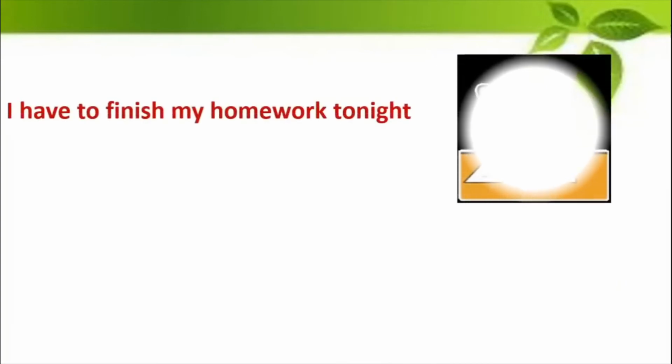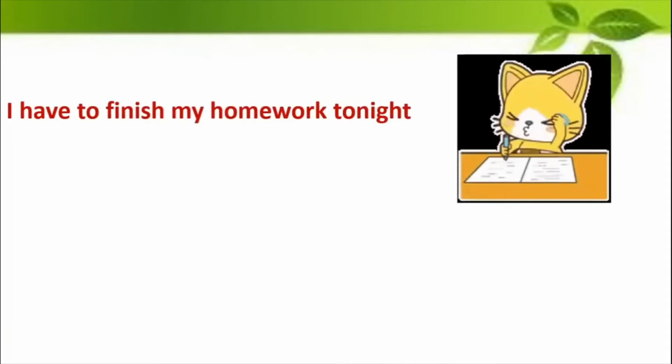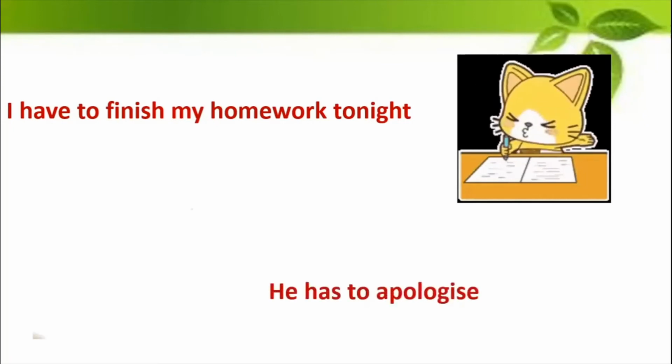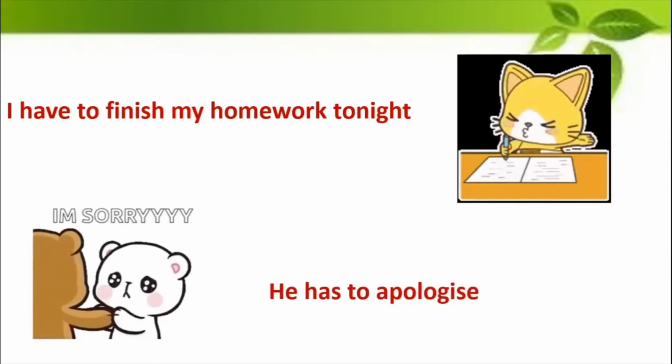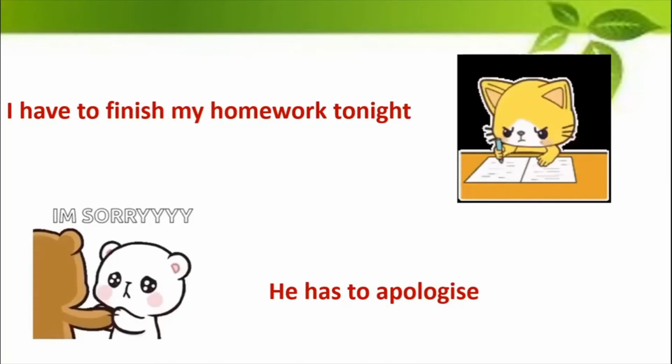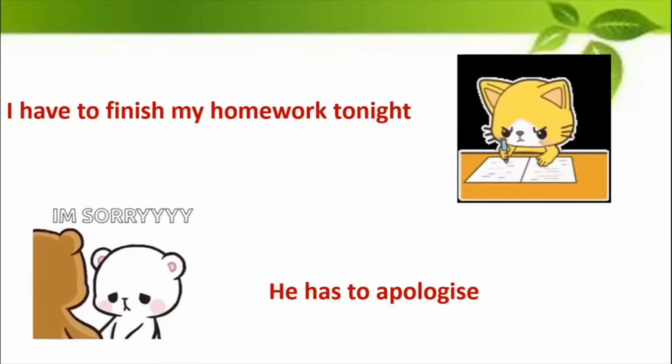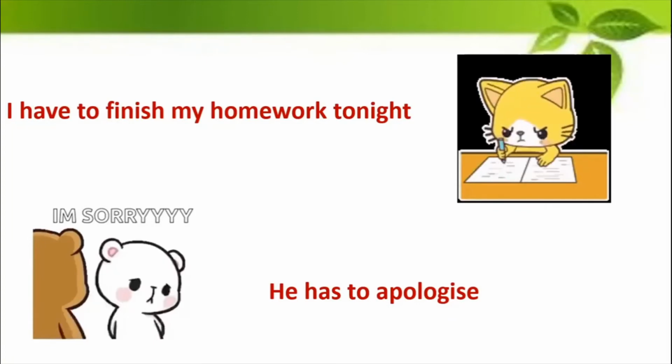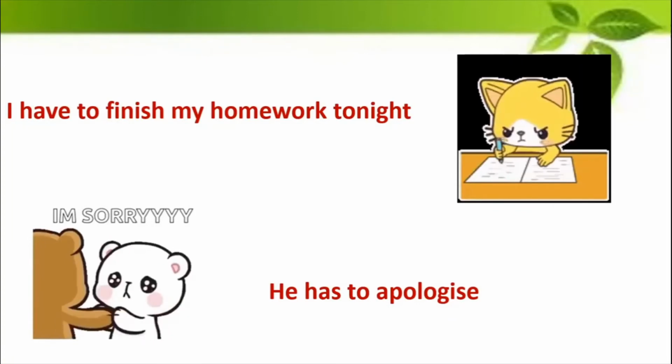See, I have to finish my homework tonight. So I am tired, but even then tonight somehow I have to finish my homework. See, one more example, he has to apologize. I have, and then when it comes to he, it is has. He has to apologize. Apologize means he did something wrong, so he has to say sorry to you. He has to apologize. Okay, children?